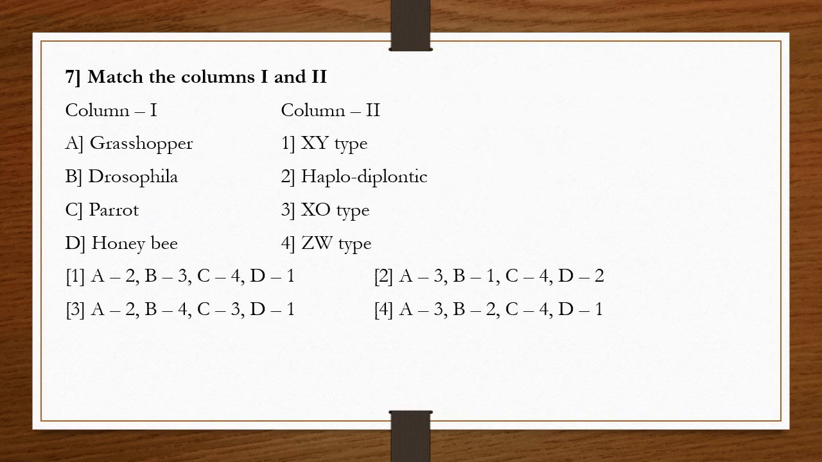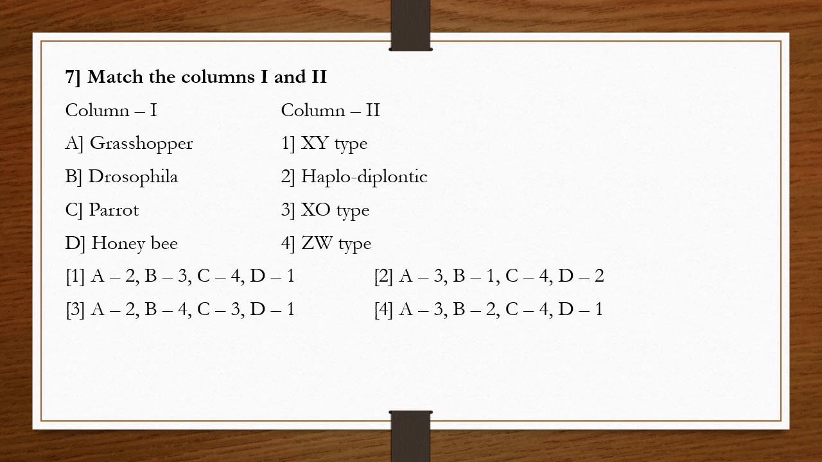Question number 7. Match the following. Column 1: A. Grasshopper, B. Drosophila, C. Parrot, D. Honeybee. Column 2: 1. XY type of sex determination, 2. Haplodiploidic, 3. XO type of sex determination, 4. ZW type of sex determination. So let's try to match.